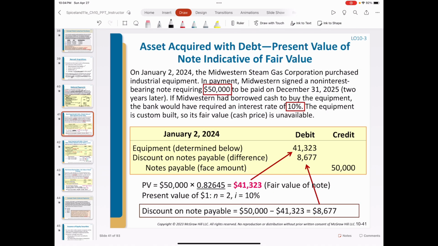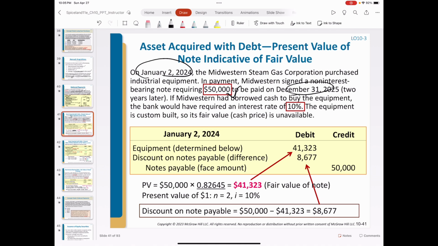Here is another example. The company issues an interest-bearing note. The company acquired these assets with debt. Different from the deferred payment, we don't know the price of the equipment in this example. We only know the company that purchased the equipment agreed to pay $50,000 2 years later, from January 2nd to December 31st, 2025.